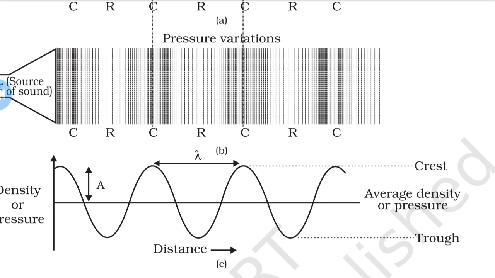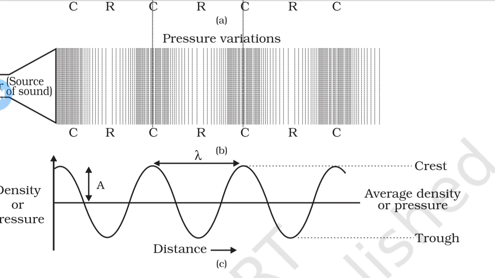The symbol of frequency is the Greek letter nu, and the SI unit is hertz, Hz, capital H and small z.